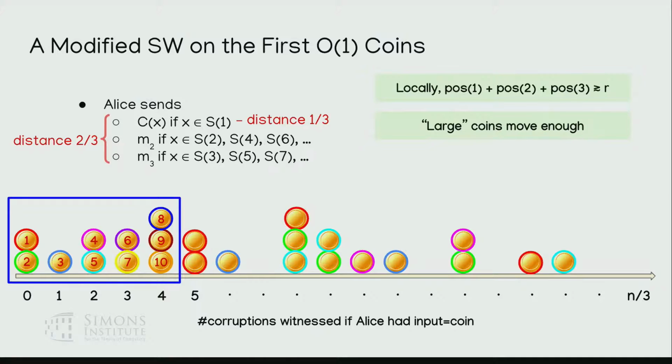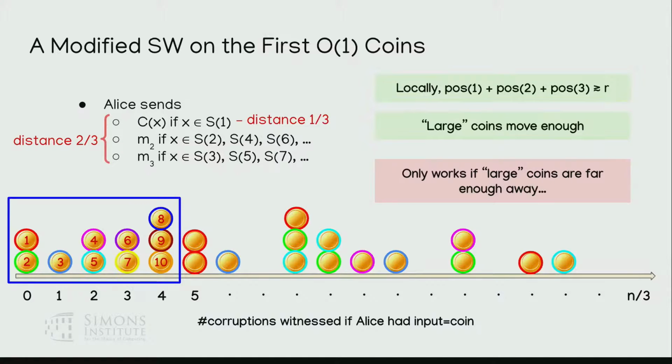Okay, so this seems like a pretty reasonable protocol. It works as long as large coins are far enough away. The issue is that we need to assume that the first 10 coins are actually separated out from the rest of them. So this only works if large coins are far enough away. Okay, so that's not so good. I mean, it's kind of good. We have a protocol that works in some cases. But how do we get to a state where the large coins are far enough away?